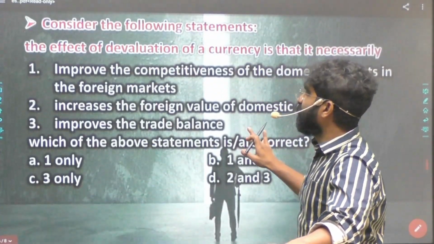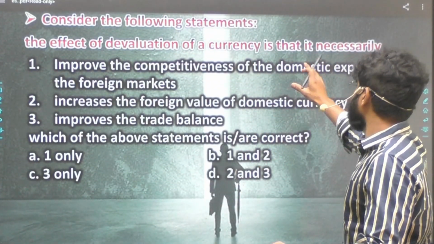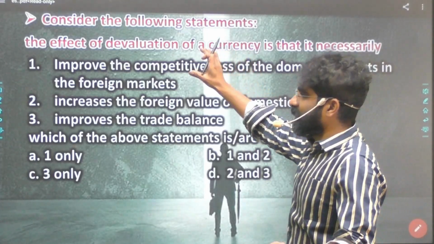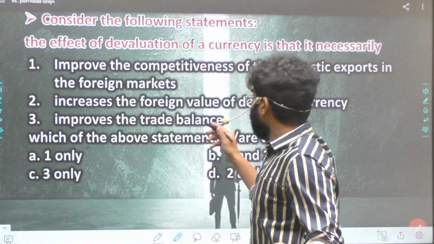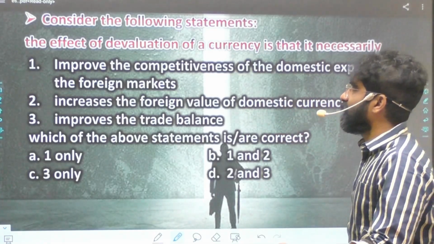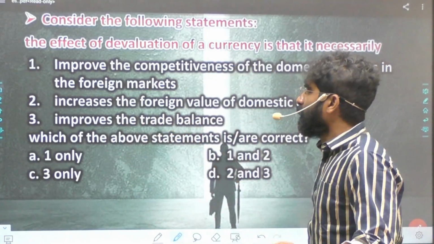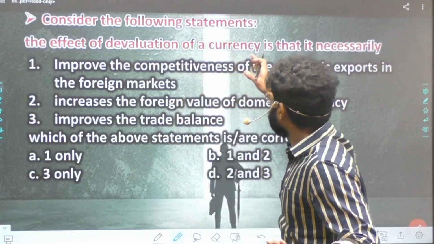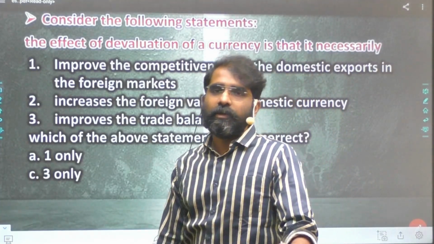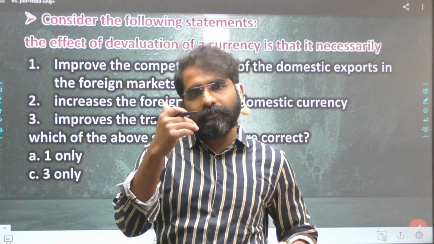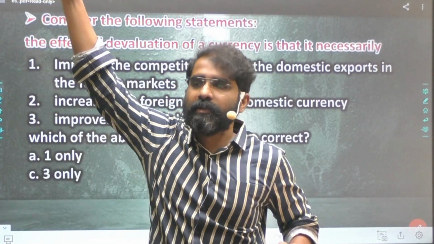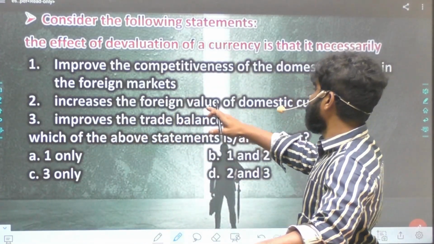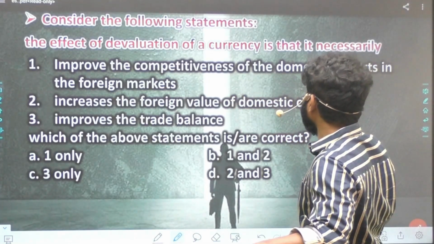Now see this. Consider the following statements with respect to the effect of devaluation of currency. Improves the competitiveness of domestic exports in the foreign market: yes, this seems right. Increases the foreign value of domestic currency. Improves the trade balance: you cannot comment on that, because there is the J curve. Whenever a currency is depreciated or devalued, the impact is first an increase in the trade deficit and then subsequently an improvement in trade. This is the J curve. So we cannot comment on the trade balance.